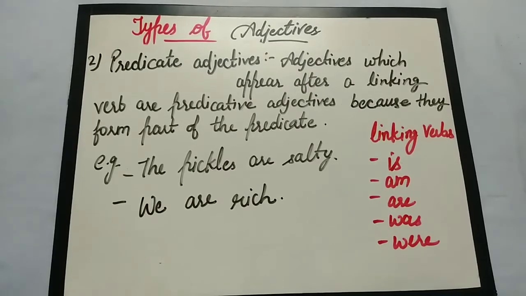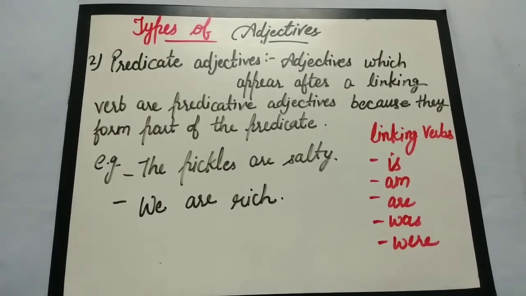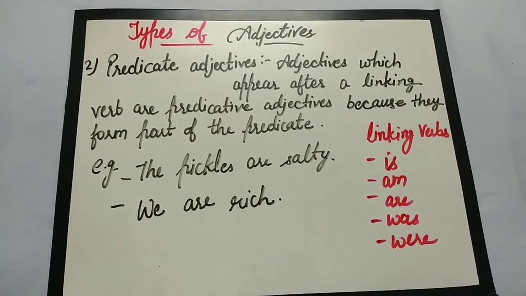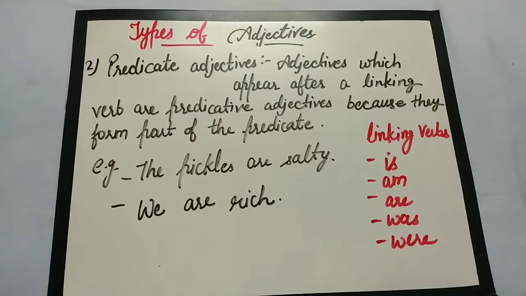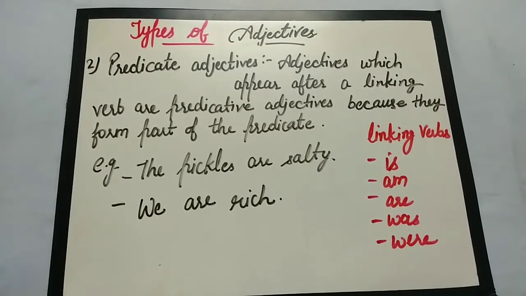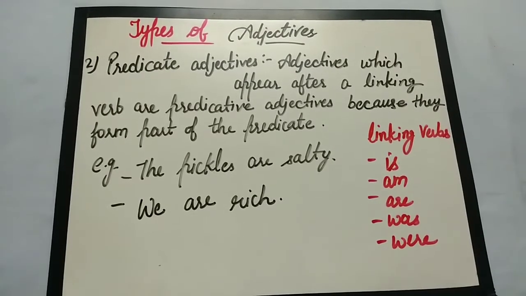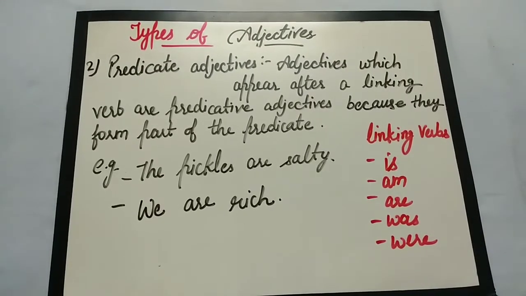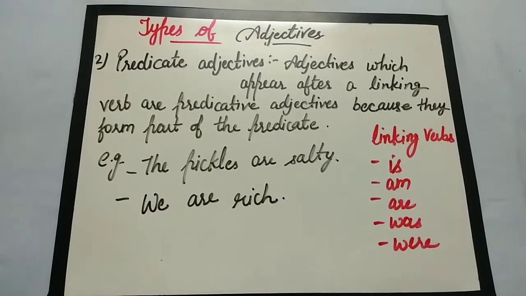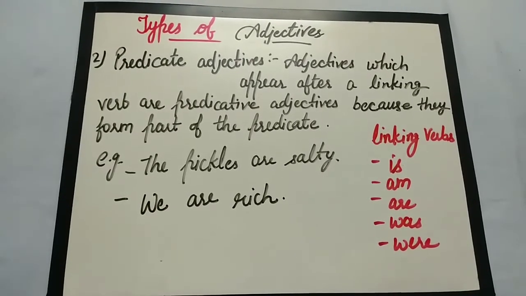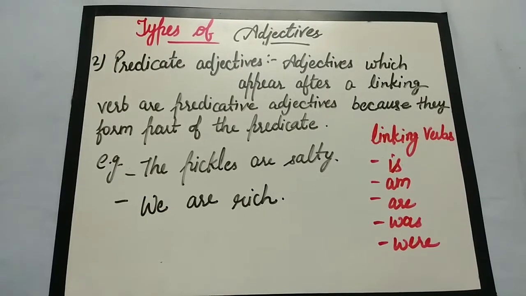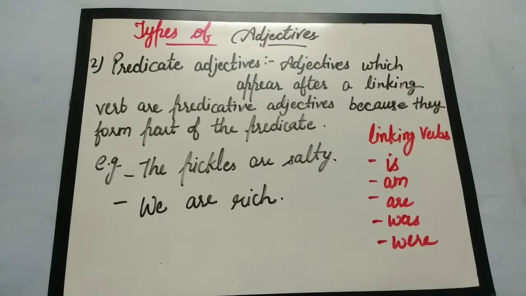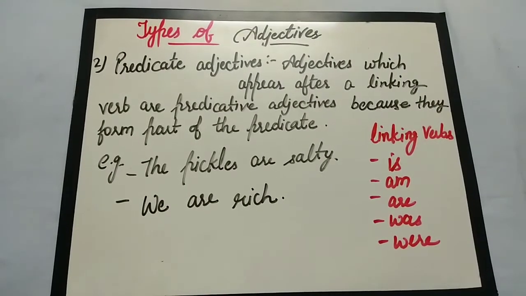Next we have predicate adjectives. Adjectives which appear after a linking verb are predicative adjectives because they form part of the predicate. As we know, verbs are included in the predicate. There are some linking verbs: is, am, are, was and were. When any adjective appears after these linking verbs, that adjective modifies the subject. So this is known as a predicative adjective. Adjectives that pop up after the linking verb are known as predicate adjectives.